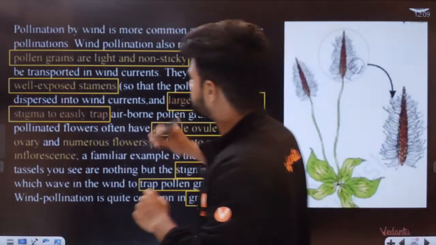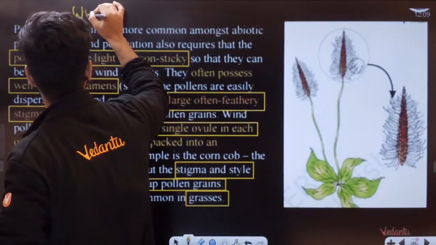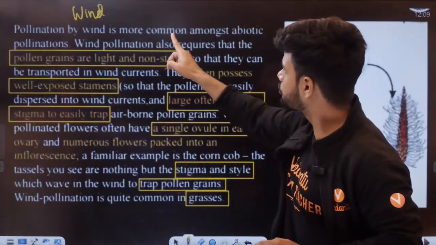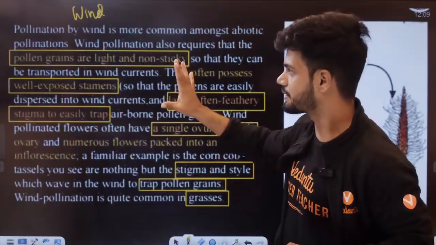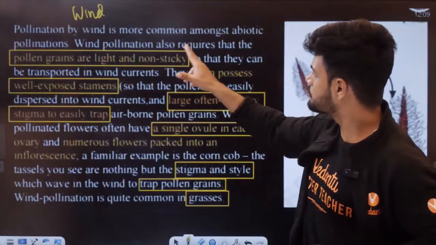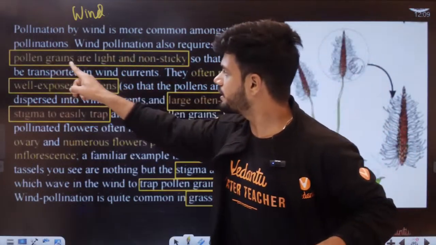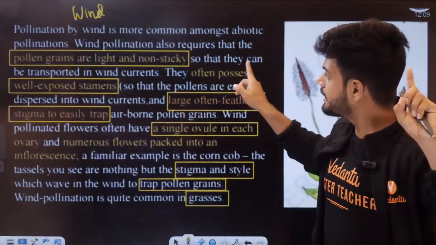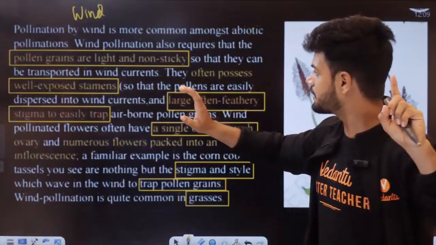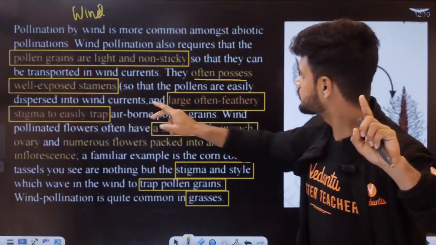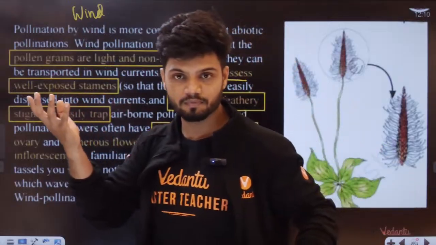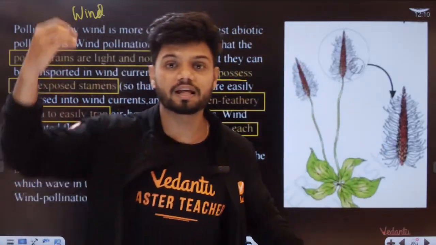This is for your wind. Pollination by wind is more common among abiotic pollinators. Wind pollination requires that the pollen grains are light and non-sticky. First point. They can be transported easily by wind currents. They often possess well exposed stamens. So the stamen has to be exposed. Stamen is exposed, pollination can happen very easily.